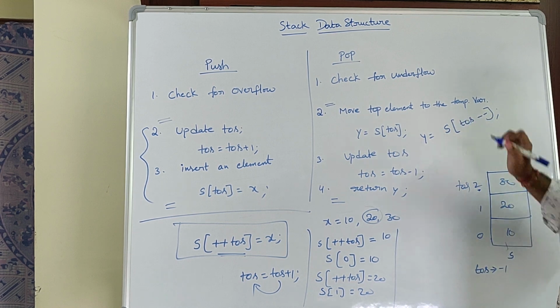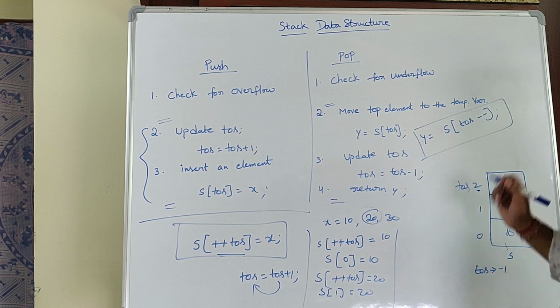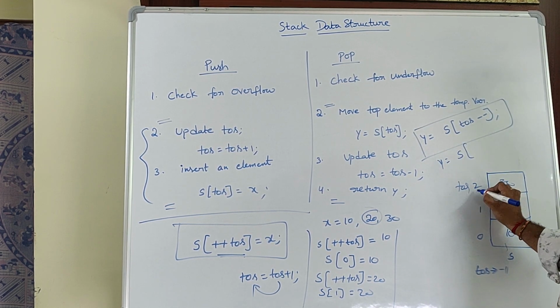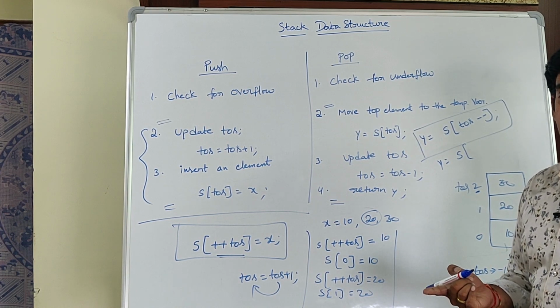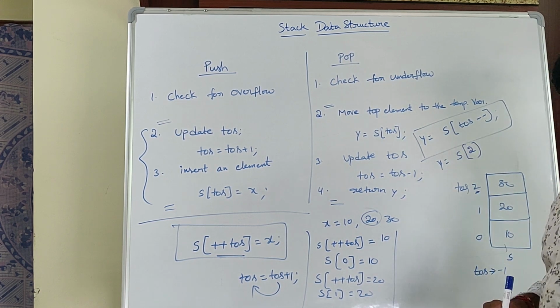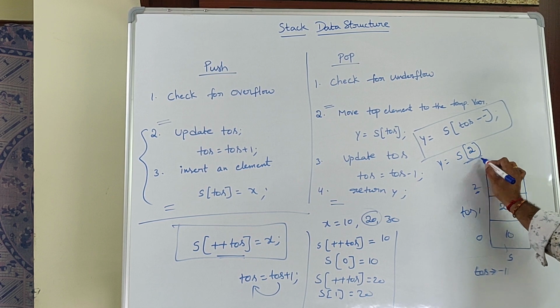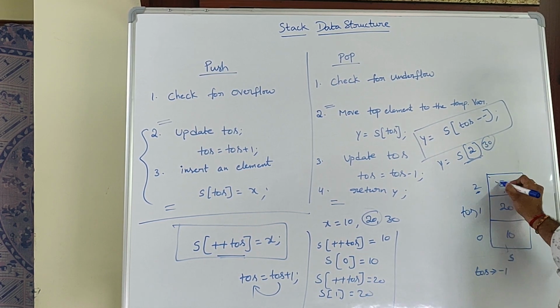To call the pop function, y is equal to s of tos--. So y is equal to s of TOS value is 2 minus minus. 2 minus minus means first you take the value as 2 and then it decrements. So what is s of 2 value? s of 2 value is 30. So the deleted element is 30.